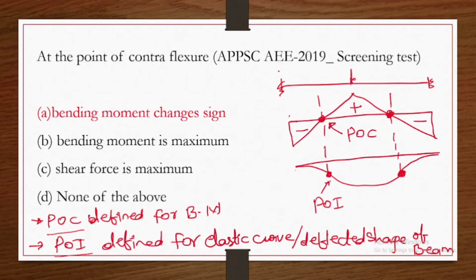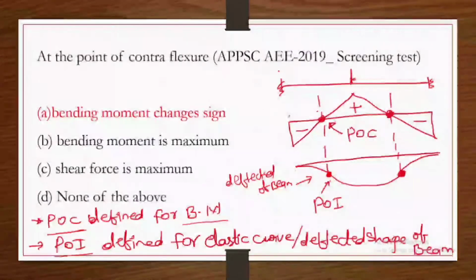See, there is a difference. Point of contraflexure is defined for the bending moment diagram, whereas point of inflection is defined for the elastic curve or deflected shape of the beam. This is a deflected shape of the beam. So this is a point of inflection where the curve is changing its nature. That point is the point of inflection. And point of contraflexure is defined for bending moment, where bending moment is 0 or changing its sign.